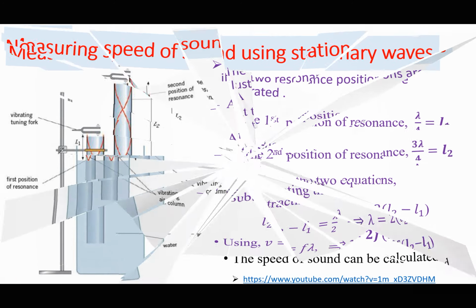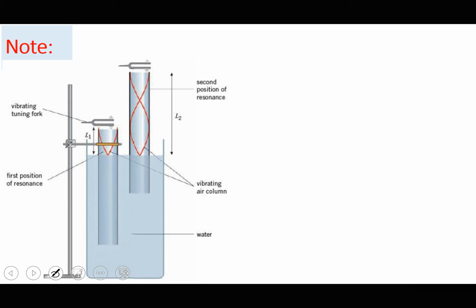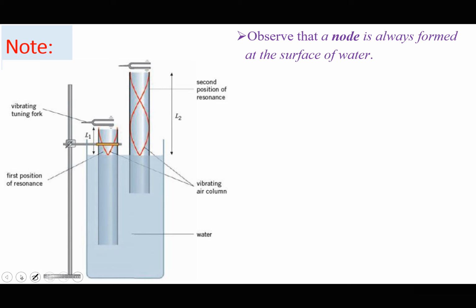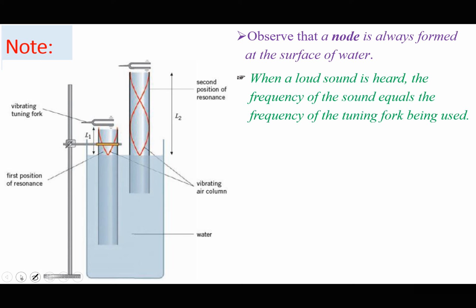A few things we need to note about this method of determining the speed of sound in air. I want you to observe that a node is always formed at the water surface, because the water surface acts as if it is causing the pipe to be closed at the bottom end. And number two, when a loud sound is heard, the frequency of the sound equals the frequency of the tuning fork being used. Whenever resonance occurs, two frequencies are matching. That is, the frequency of the tuning fork is matching the frequency of the air molecules inside the pipe. That's why we hear a loud sound.